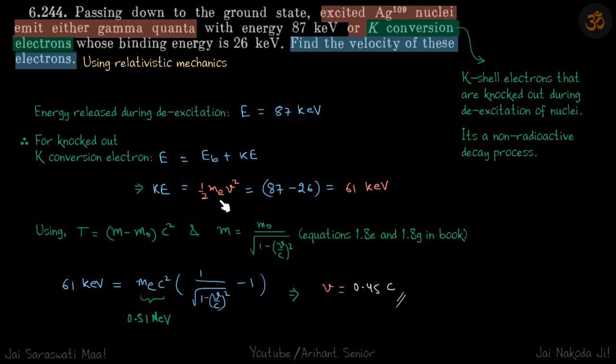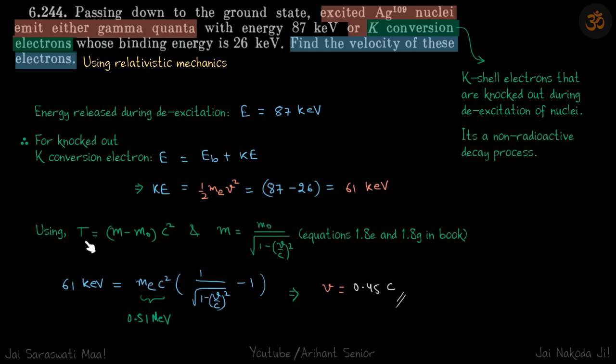But this time we cannot just write the mass of the electron, because in relativistic mechanics the mass is going to change because of the velocity of the electron. So we are going to use the equations which are given in the book. So energy is given as (m minus m naught) into c square. So m naught is the rest mass, and m is the mass when it's traveling with velocity v. And also m is equal to m naught upon root of 1 minus (v by c) whole square. So when a particle is traveling with velocity v, its mass is given by this.